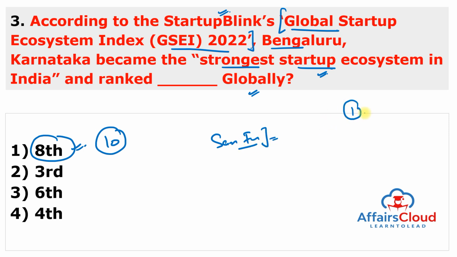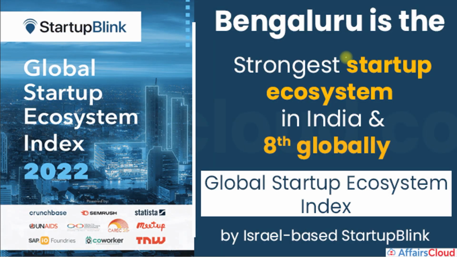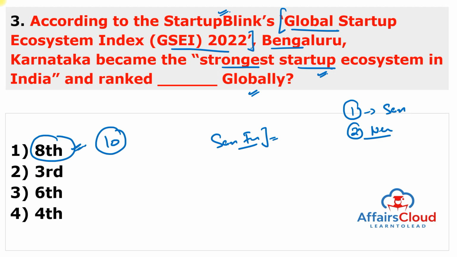It means globally the first rank goes to San Francisco Bay, second rank goes to New York, United States of America, and 8th rank goes to Bengaluru. Remember, the Bengaluru rank is 8th. So Bengaluru is the strongest startup ecosystem in India, 8th globally, and the Global Startup Ecosystem Index is published by an Israel-based company known as StartupBlink, and Bengaluru was ranked first among the Indian cities in the 2022 ranking, and furthermore it is ranked first in South Asia also.